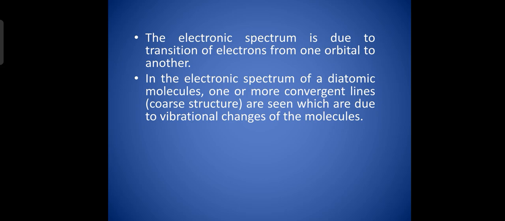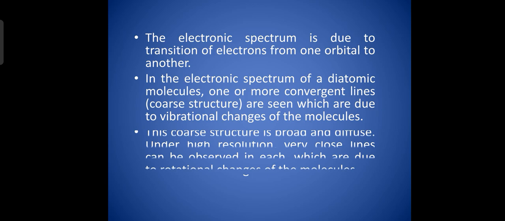In the electronic spectrum of molecules, the spectral line has one or more convergent lines, and this is called coarse structure. The coarse structure is due to the vibrational changes of the molecules.